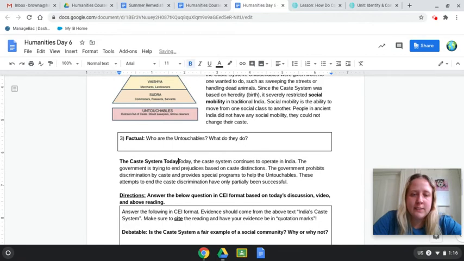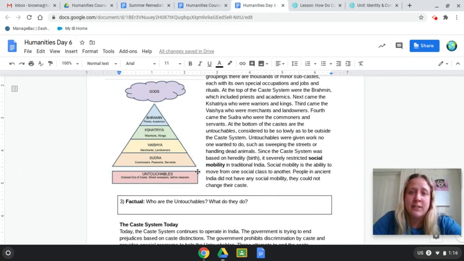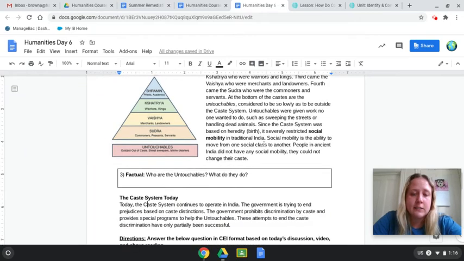Okay, this last section, the caste system today. Today, the caste system continues to operate in India. The government is trying to end prejudice based on caste distinctions. The government prohibits discrimination by caste and provides special programs to help the untouchables. These attempts to end the caste discrimination have only partially been successful, right? So even today, this system does exist, especially in more of the farmlands. In more of the cities, it's kind of done away with, but in some areas, it does still exist.